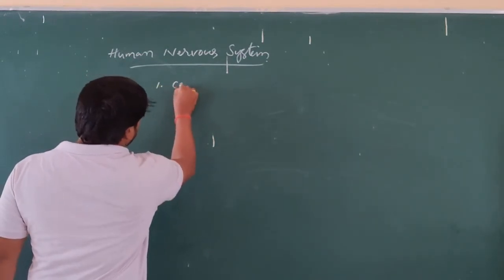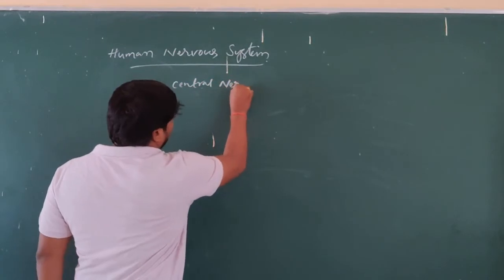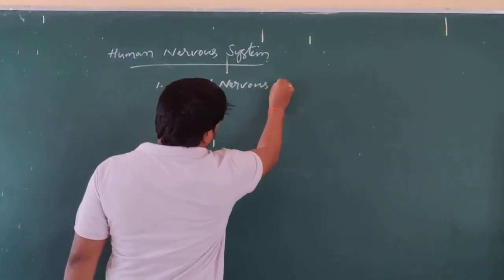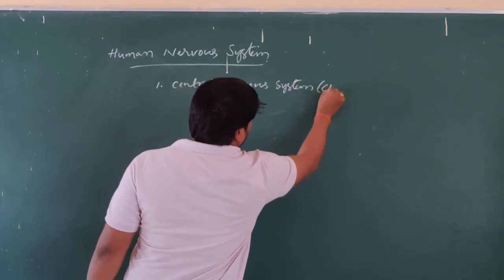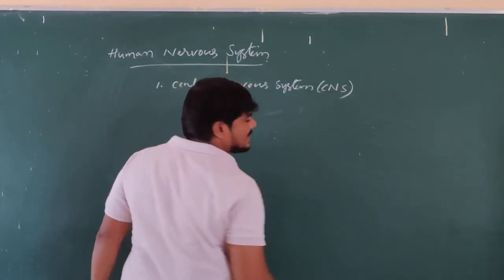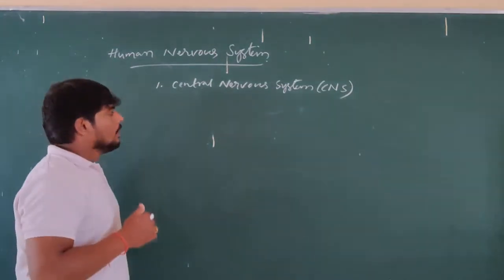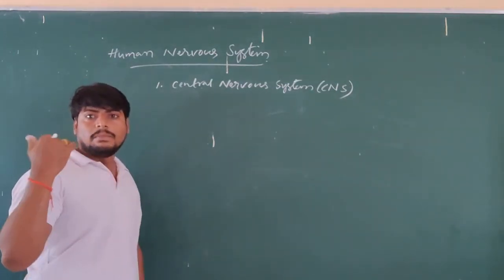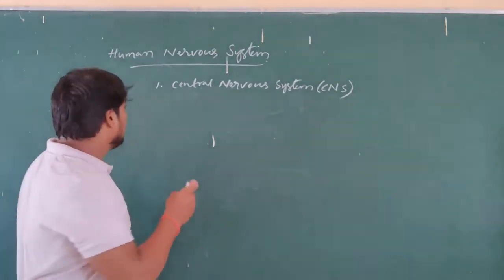Number one is CNS, Central Nervous System. That is one part of the nervous system in human beings.